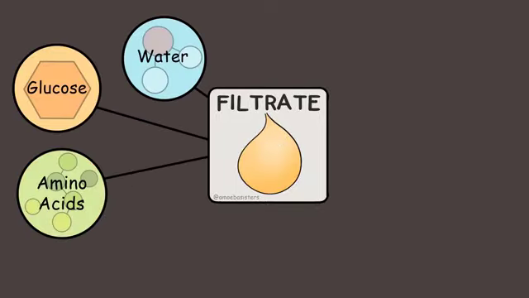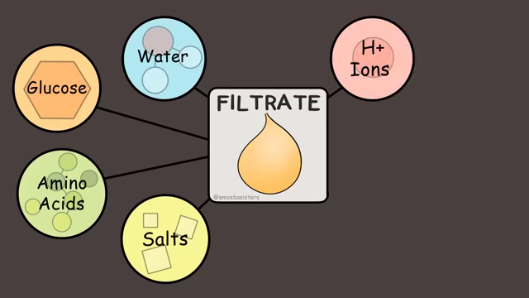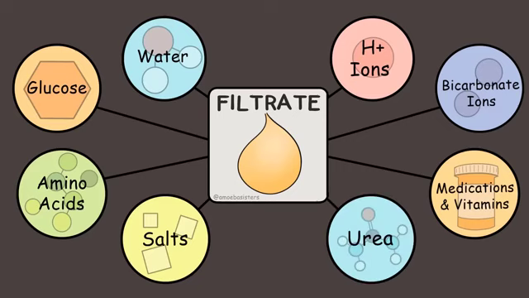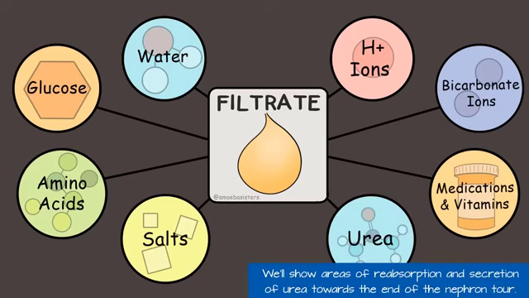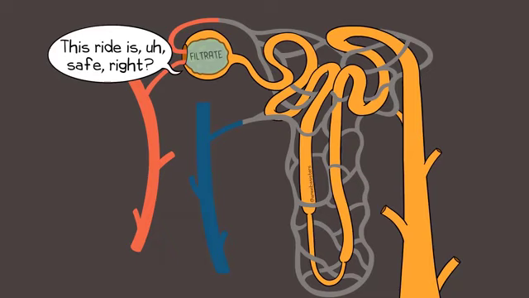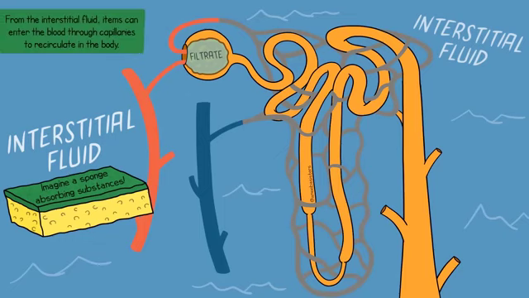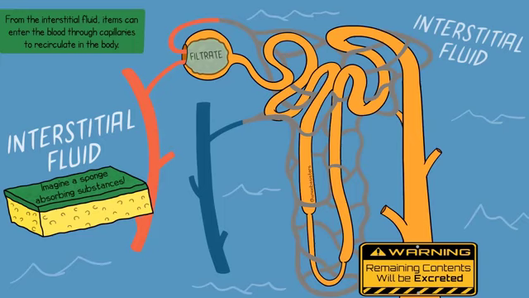Water, some glucose and amino acids, salts, H+ ions, bicarbonate ions, other ions, some medications if applicable, some vitamins, and urea, a nitrogenous waste produced by the liver that the body needs to get rid of. So the nephron is going to take this filtrate through the ride of its life while it will process it. Some of the filtrate is reabsorbed, meaning some of the filtrate will cross the barrier of the nephron back into the fluid surrounding the nephron, also called the interstitial fluid, and eventually circulate again through the body. But in order to get rid of some components and eventually excrete them as urine, those items will be in the tubes of the nephron, eventually to form urine.